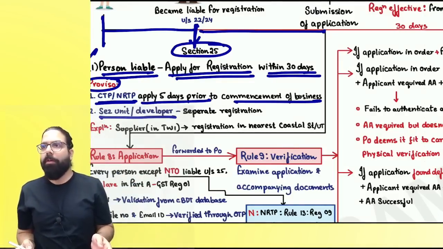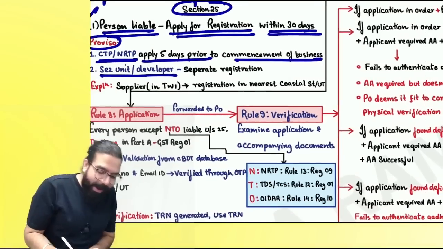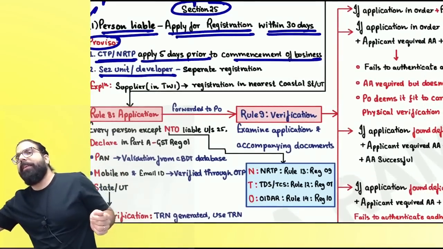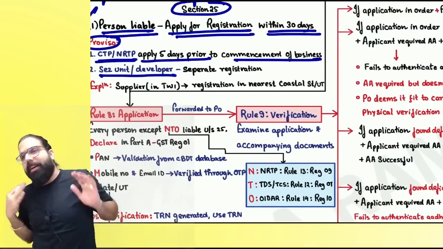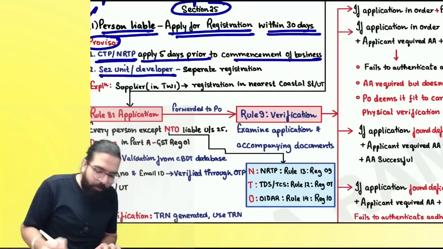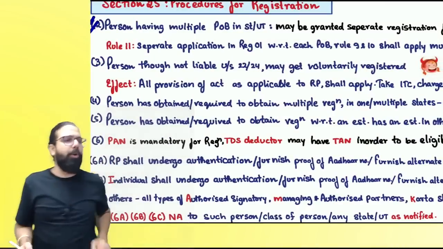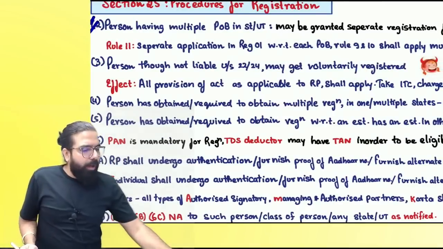People getting it? Now, the next one over here is the explanation. If I am in the territorial waters, where will I take registration, everyone? Nearest coastal state. Can we go ahead, everyone? Section number 25(1) done. Now I want to move to the next chart. Section number 25(2). People, I'll come back. Don't worry about it.